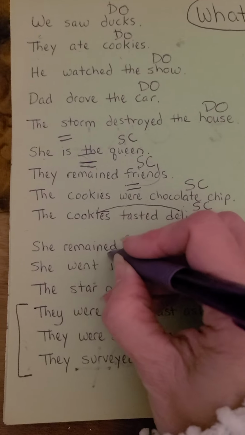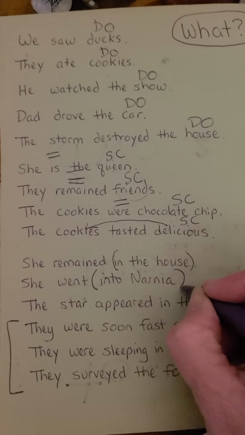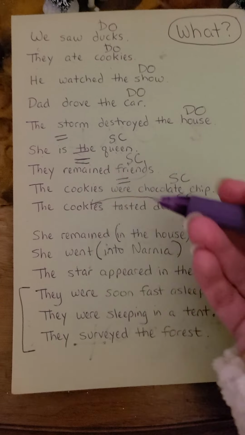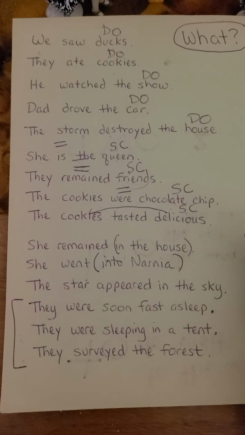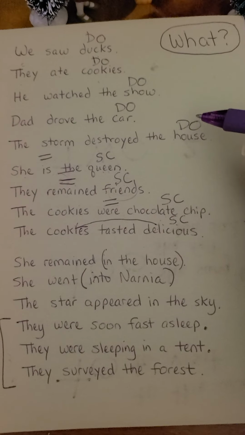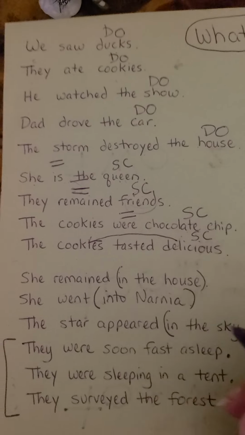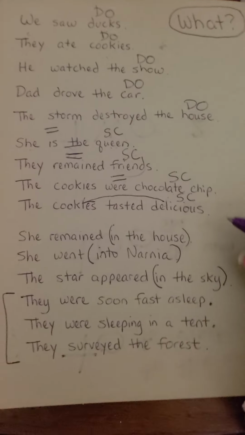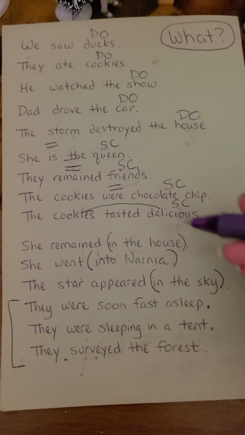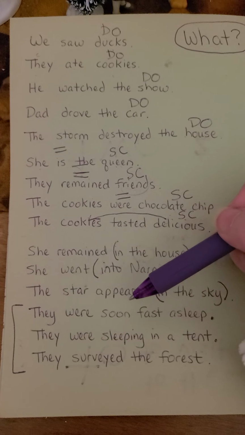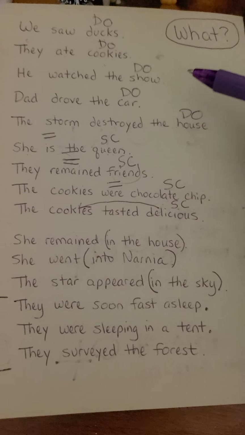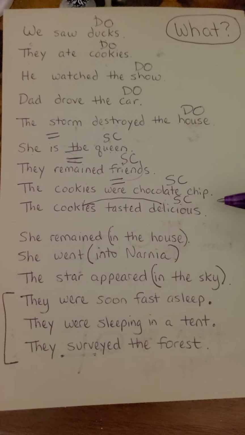No. There's no direct object. There's no subject complement. The star appeared what? No, there's nothing. These are all prepositional phrases. And so these are action verbs, but they do not have an object or a complement.